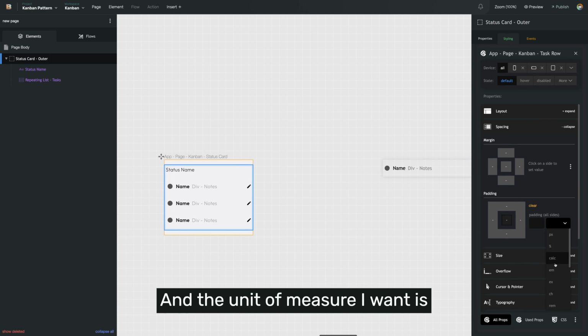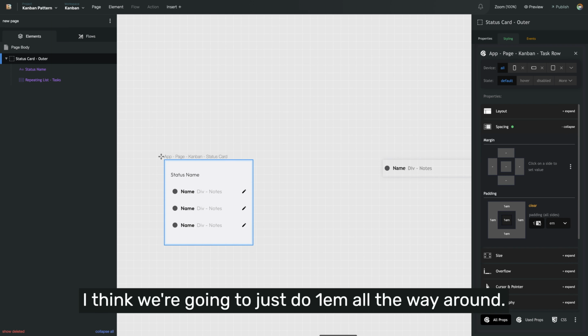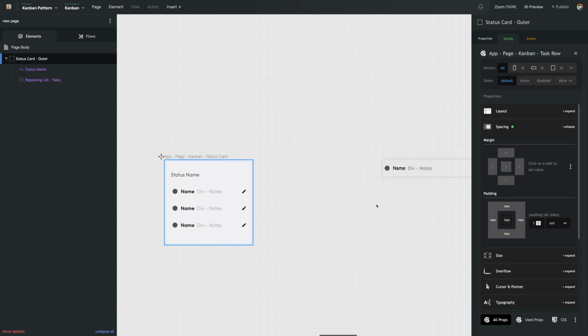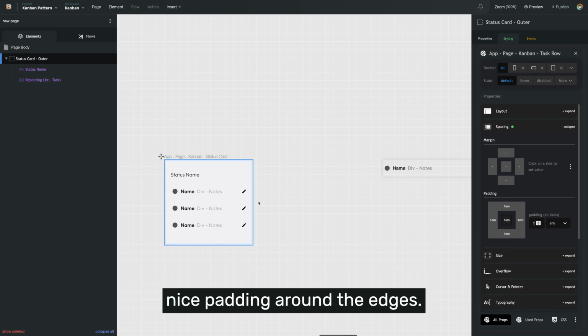And the unit of measure I want is EMs, but you can use anything you'd like. I think we're going to just do 1 EM all the way around. So you can see now we have some nice padding around the edges.